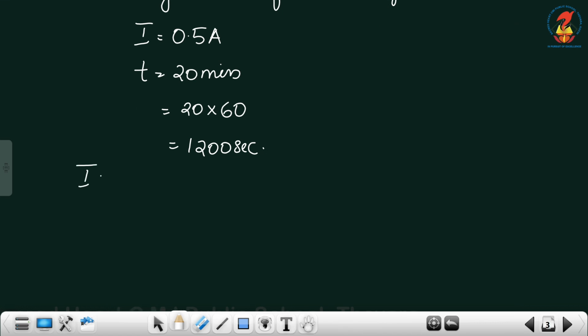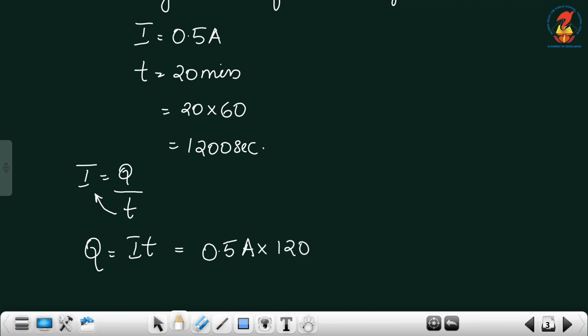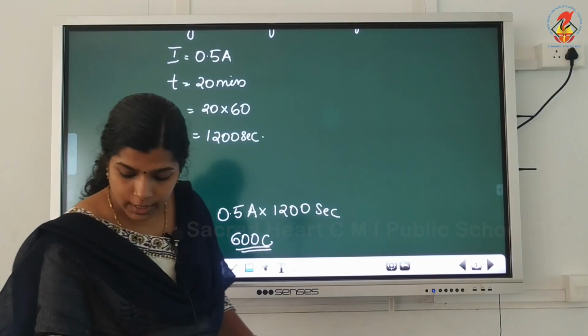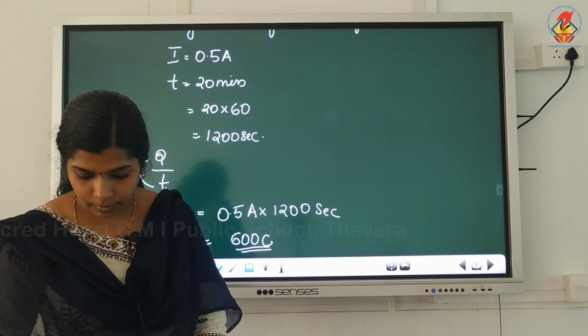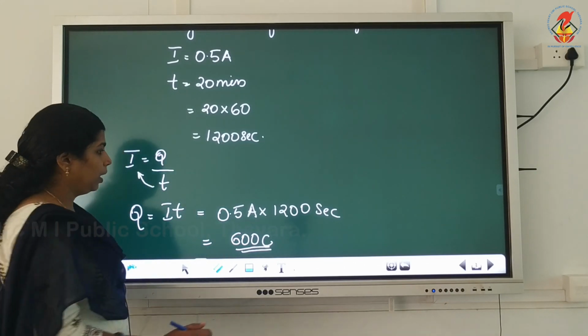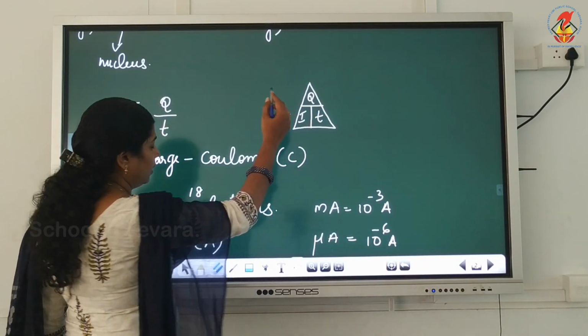Now, we need an equation to find charge. We know the equation I is equal to Q by T. Just cross multiply it. Q equal to I into T. So, I is 0.5 ampere into 1200 seconds. When you do the calculation, you will get 600 coulomb. That is the answer.